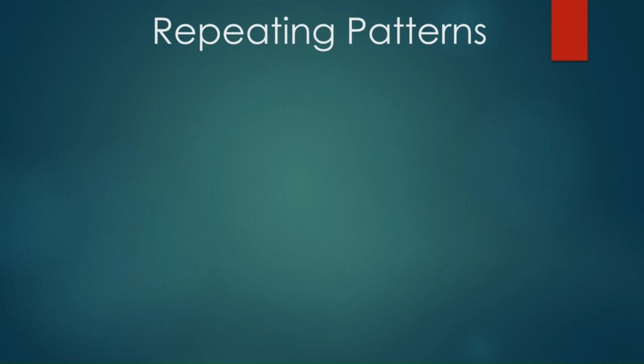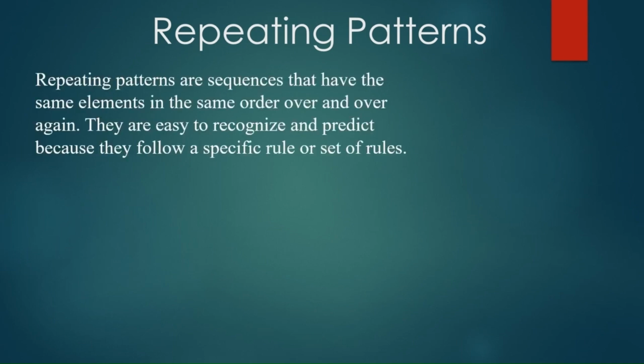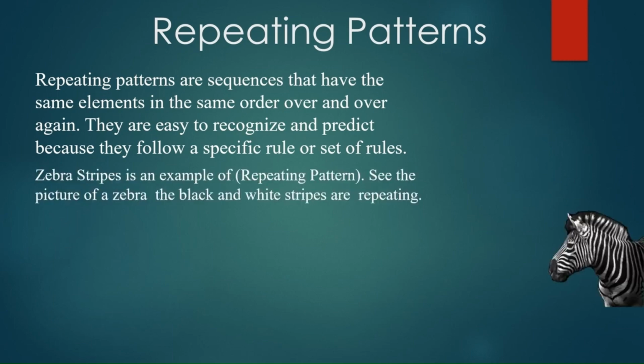What are repeating patterns? Repeating patterns are sequences that have the same elements in the same order over and over again. They are easy to recognize and predict because they follow a specific rule or set of rules. Zebra stripe is an example of repeating pattern. See the picture of zebra? The black and white stripes are repeating.